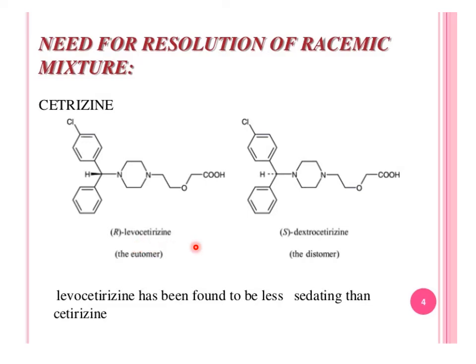When we separate the two, the functions of the enantiomer that affects the biological system play their important role. You can see in this example that levocetirizine has been found to be less sedating than cetirizine. This is the best example for understanding why there is a need for resolution of a racemic mixture.